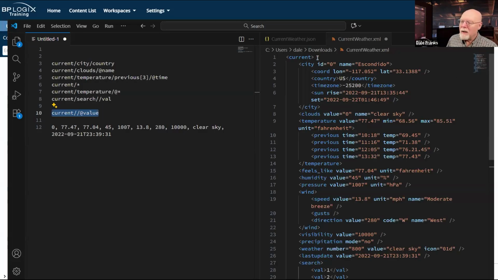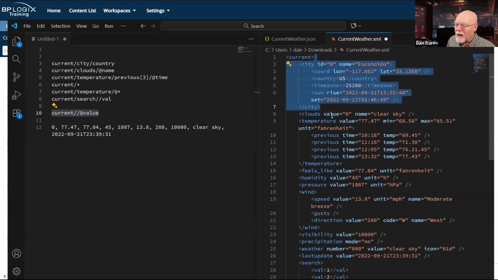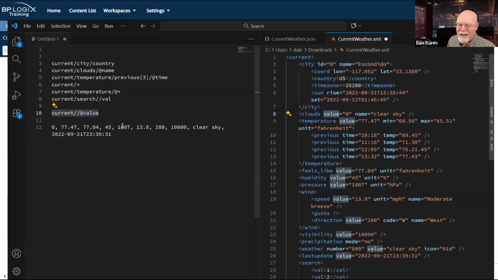So let's see. We got current city, clouds has a value. That is 0. Oh, there we go, right there. All right, temperature has value 77.47. Okay. Oh, there we go. Feels like has a value of 77.04. And then the humidity is 45%, the pressure 1,007, essentially millibars.